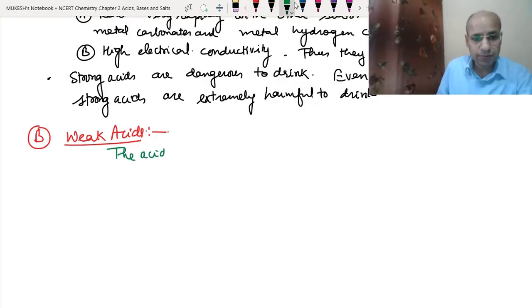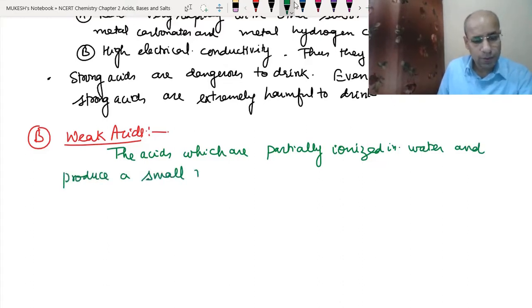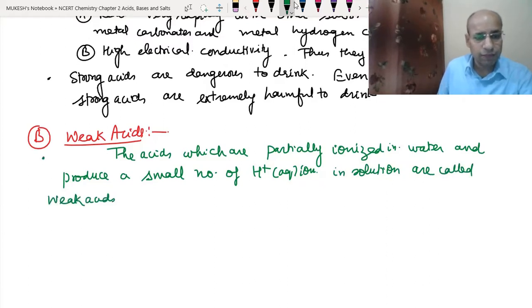The acids which are partially ionized in water and produce a small number of hydrogen ions in solution are called weak acids. Okay, this is the first point.